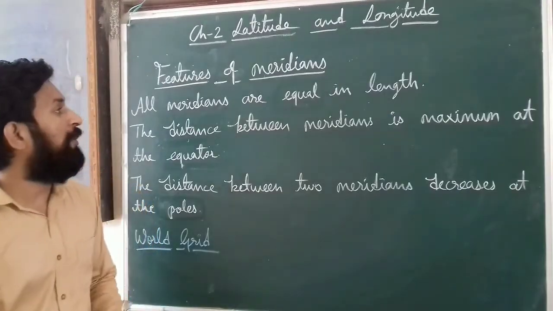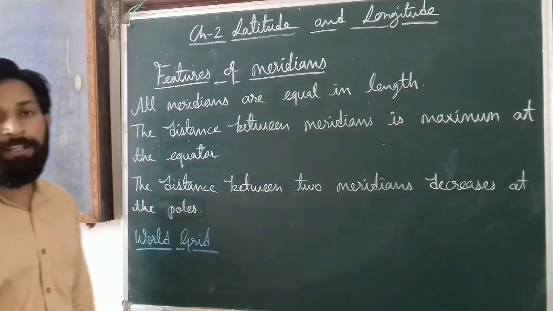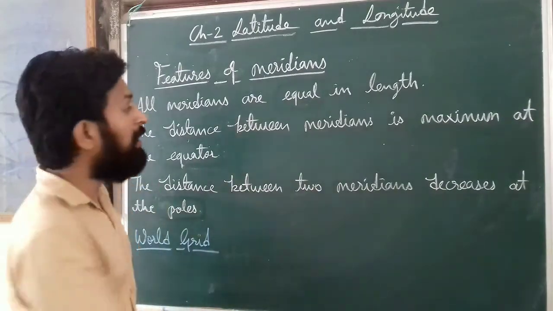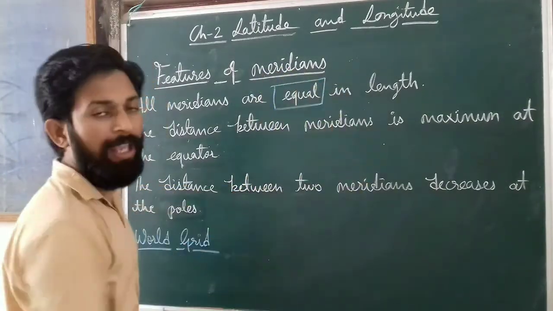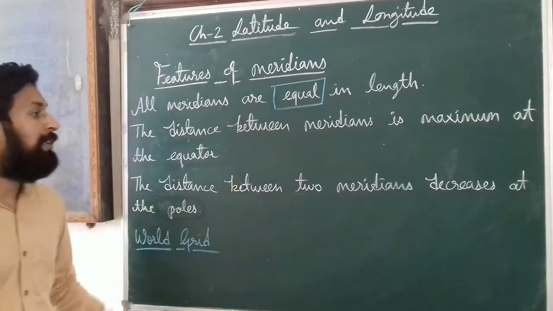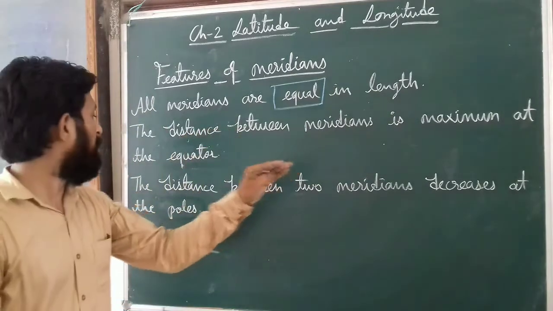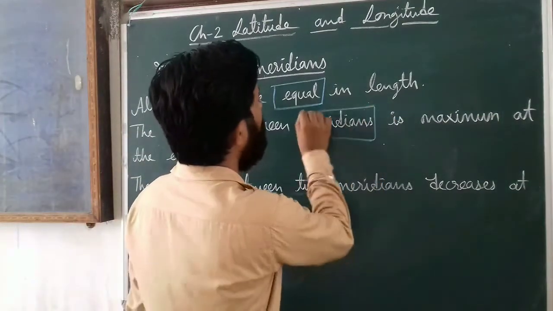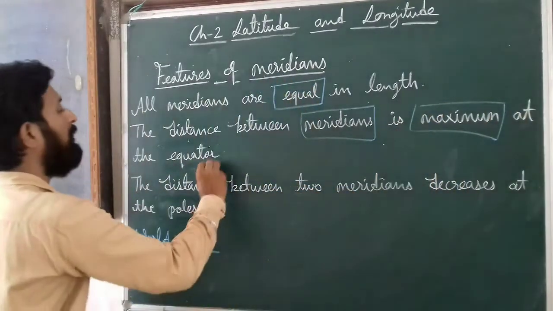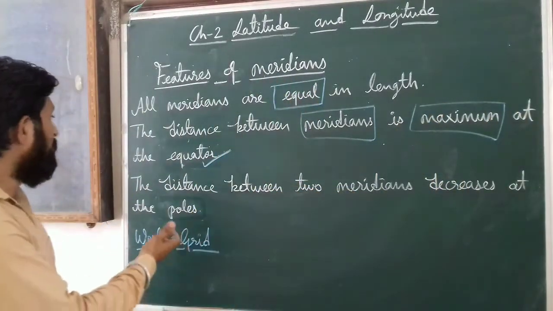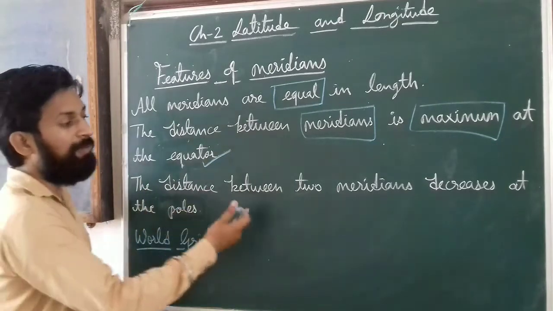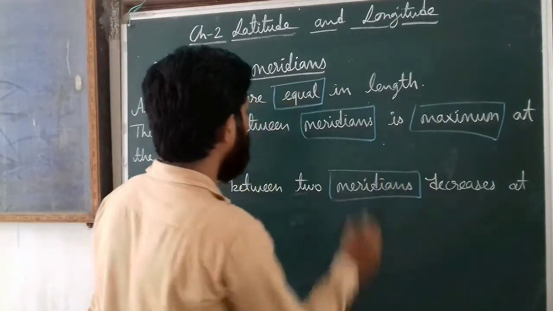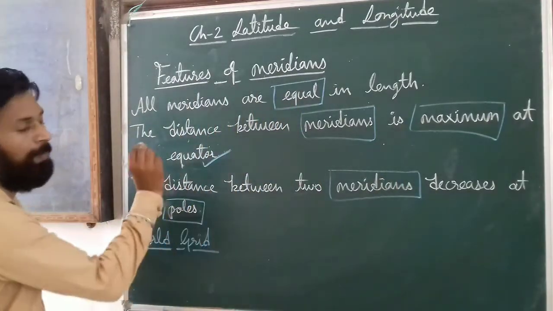Now we will talk about features of meridians. The first feature of meridians is that all meridians are equal in length. Second, the distance between meridians is maximum at the equator. Third, the distance between two meridians is minimum at the poles.